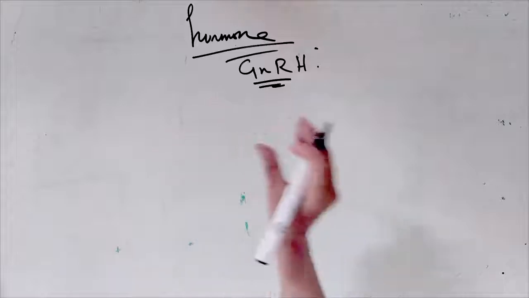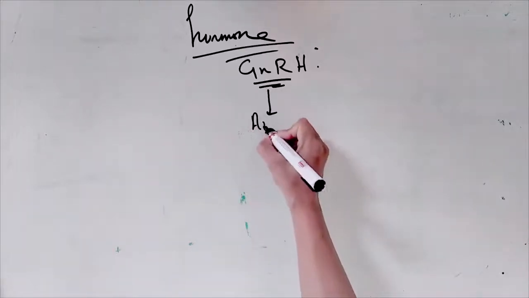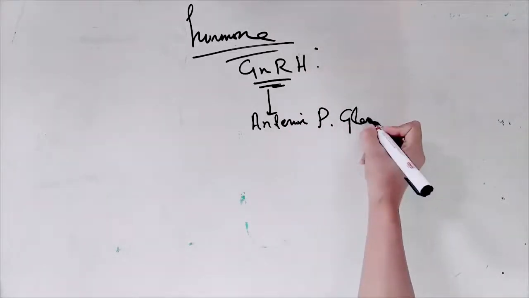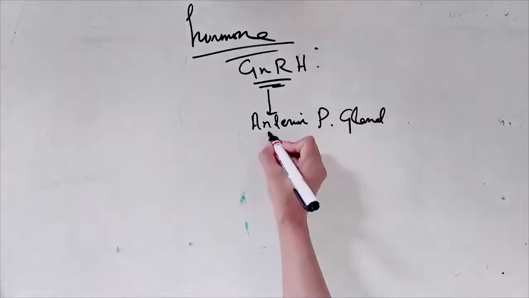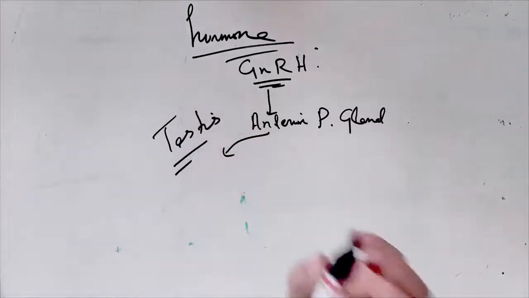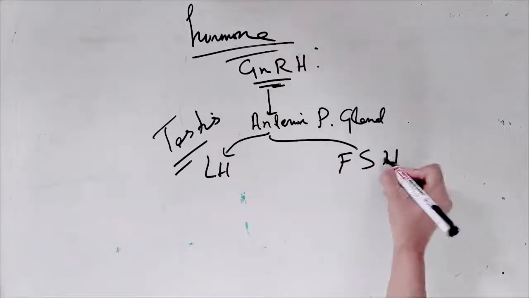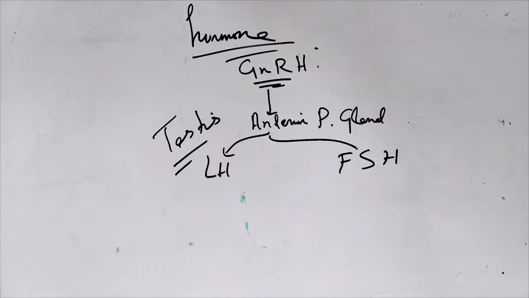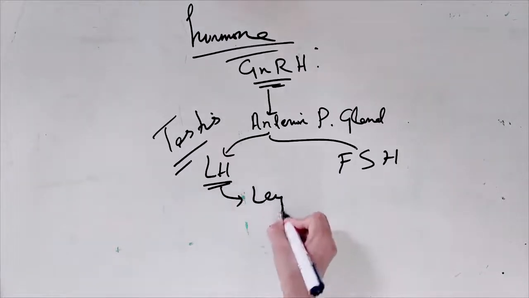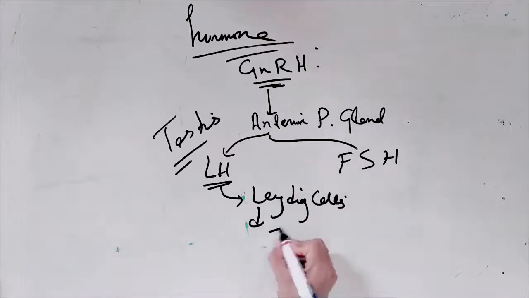The brain signals the anterior pituitary gland, which secretes luteinizing hormone. Luteinizing hormone acts on the Leydig cells, which secrete testosterone.